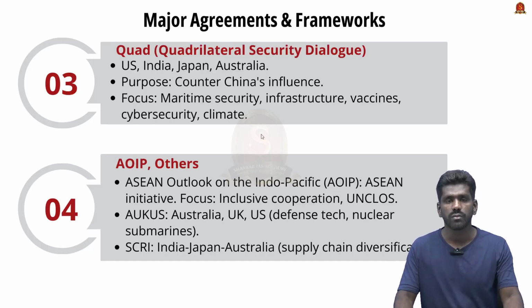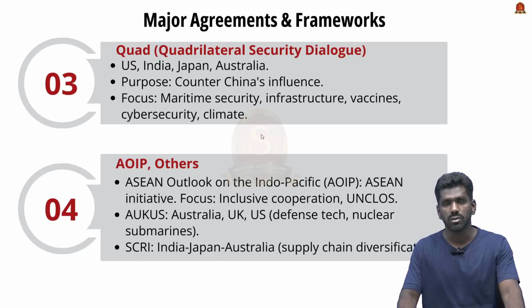The next important framework regarding the Indo-Pacific is the Quad, which is also called the Quadrilateral Security Dialogue. The members of the Quad include India, Japan, Australia, and the United States. Its purpose is strategic grouping, which is aimed at countering China's influence in the Indo-Pacific region.